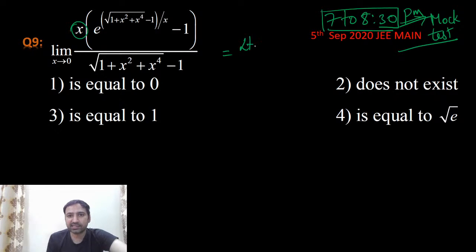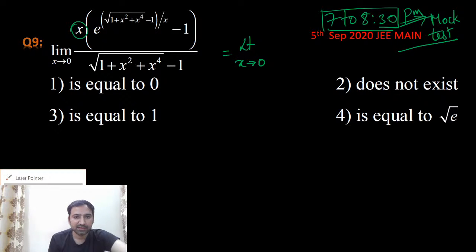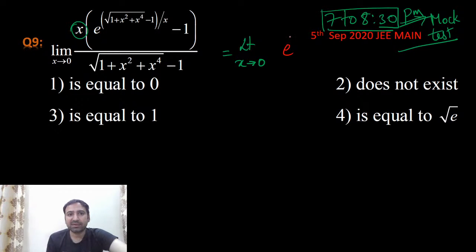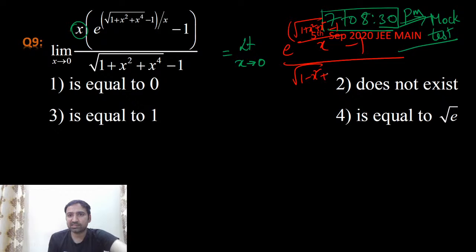So can I write it as limit x tending to 0, e power [(square root of 1 plus x square plus x power 4) minus 1] by x minus [(square root of 1 minus x square plus x power 4) minus 1] by x.